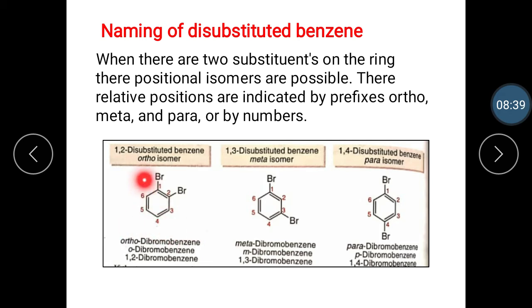Give the numbering 1, 2, 3, 4, 5, 6, and it is ortho dibromobenzene. The 1,3 di-substituted benzene is the meta isomer, and it is 1,3 dibromobenzene, and 1,4 di-substituted benzene is the para isomer, it is para dibromobenzene, or 1,4 dibromobenzene.